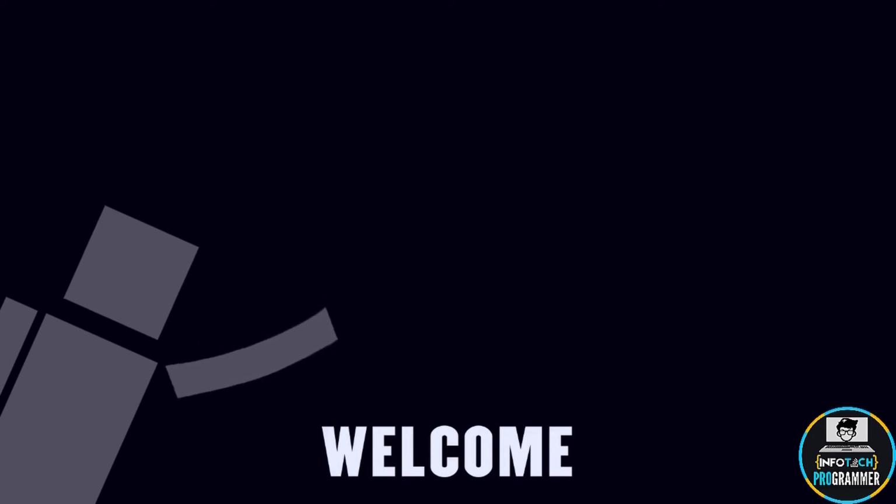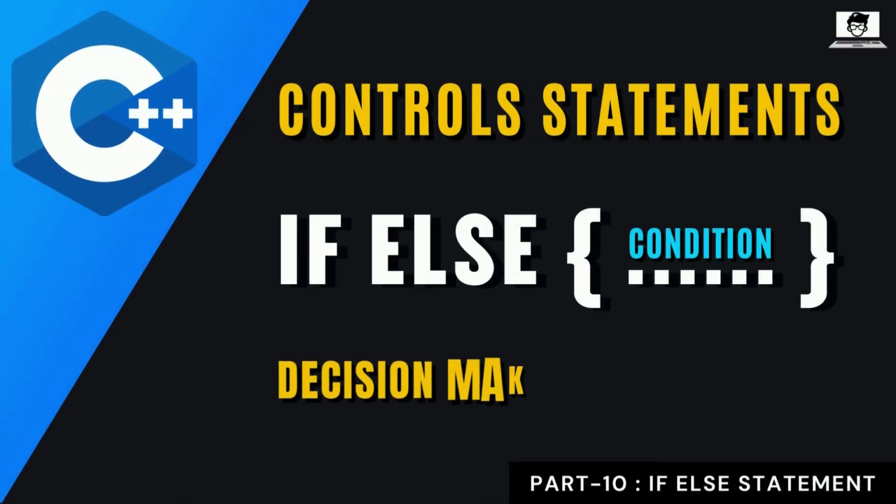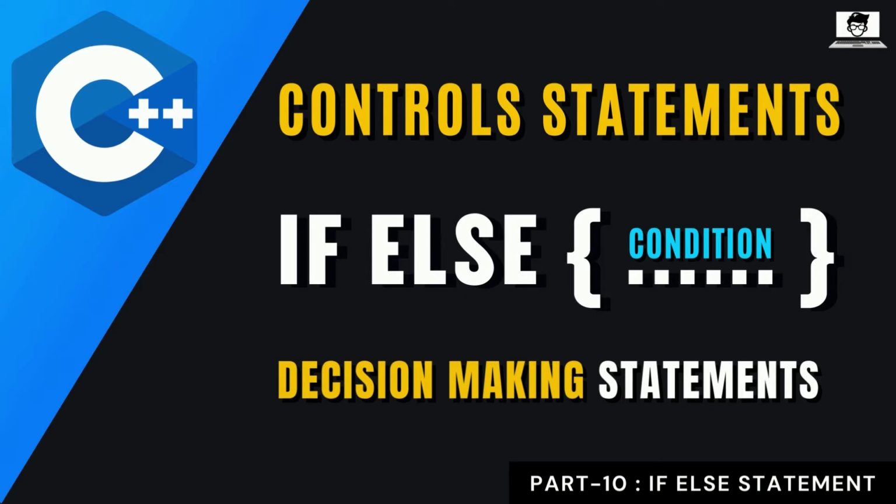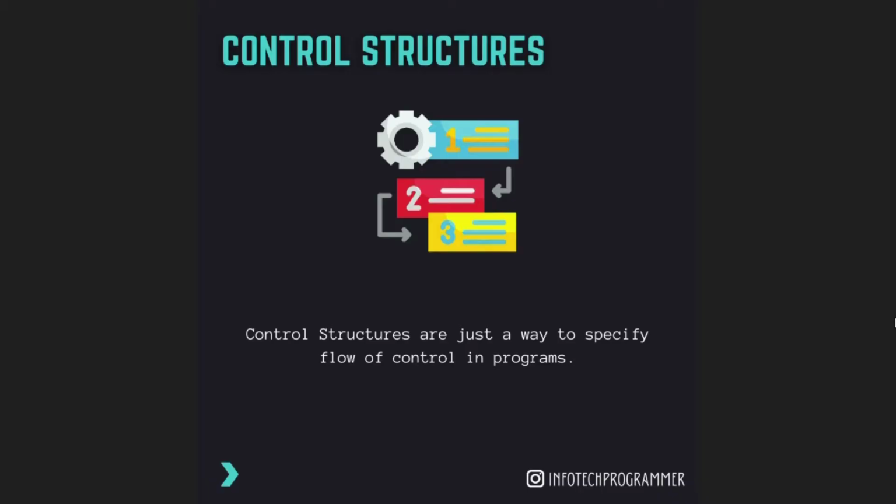So today we will see if-else statements, meaning control statements in C++. So let's get started. Control structure, or we can say control statement. Control structures are just a way to specify the flow of control in a program. Meaning, how we can control the flow of that program, we can decide using control structures.